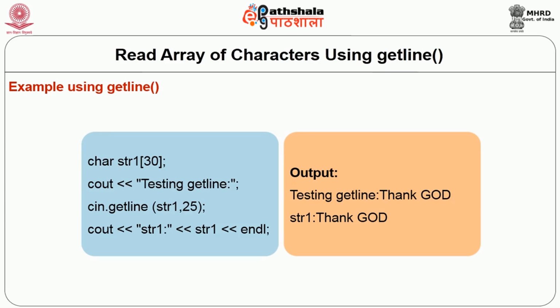The input is thank space God, which is almost 8 characters, and after that it will be the new line character. That means the delimiter has appeared before 25 characters and my operation is successful. So in str1 I will get thank space God. If I would have used the extractor operator greater than, in that case str1 will have only thank, and as soon as the white space character occurs, the extraction will stop.